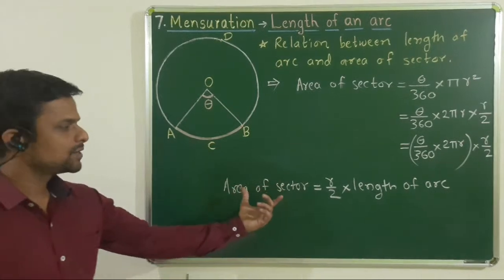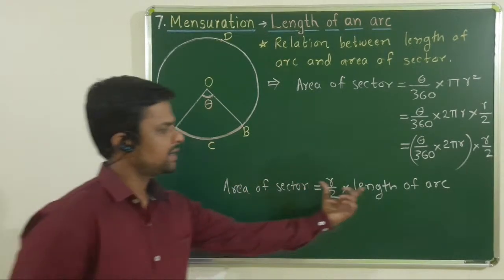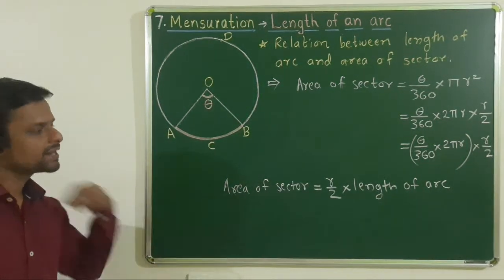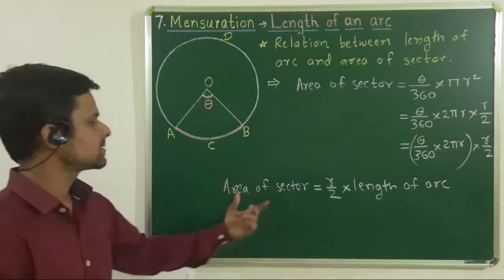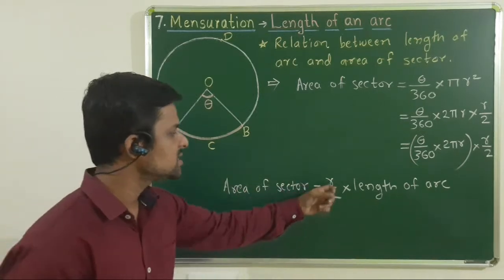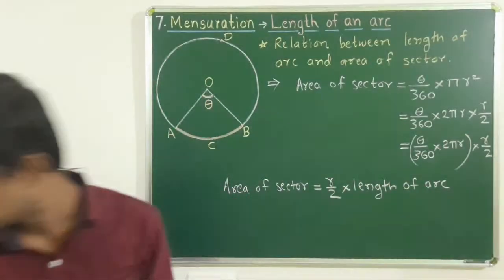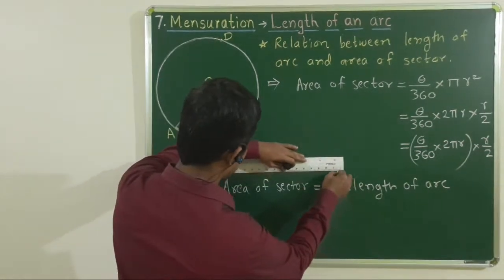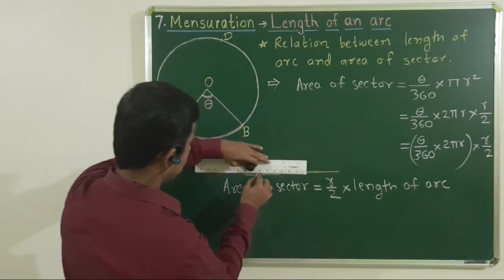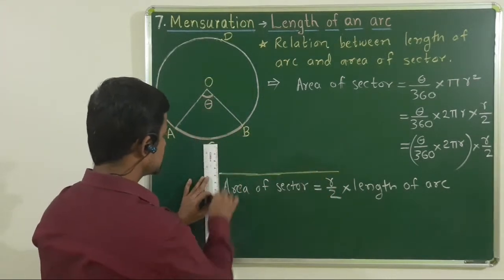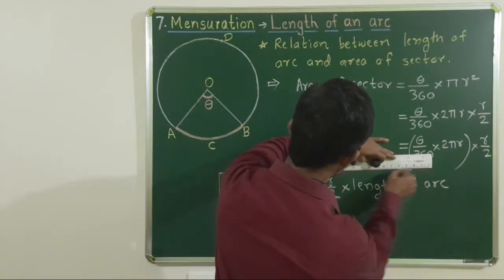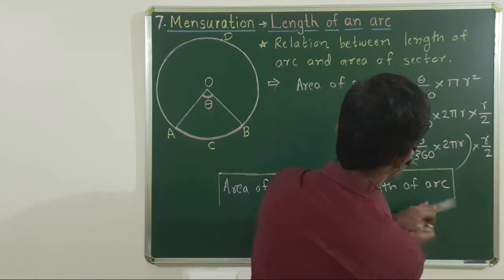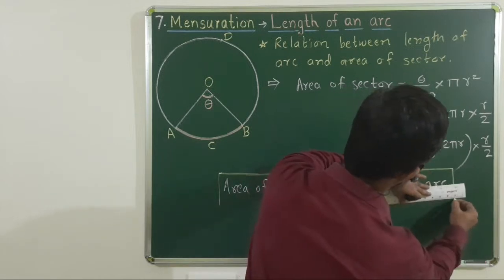Area is denoted by using symbol A. Length of arc is denoted by using symbol L. Therefore we will get relation between area of sector and length of arc as area of sector is equal to radius by 2 into length of arc. This is most important formula or most important relation to solve various examples during exam or for your practice set 7.3 also.